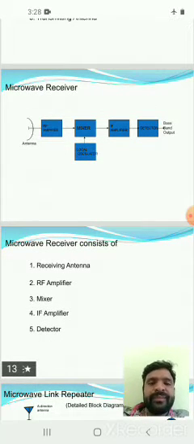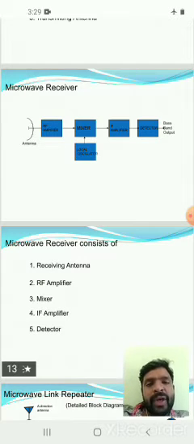Microwave receiver. The microwave receiver consists of a receiving antenna, RF amplifier, mixer, IF amplifier, detector or demodulator, and baseband output. So here the microwave receiver consists of these parts.